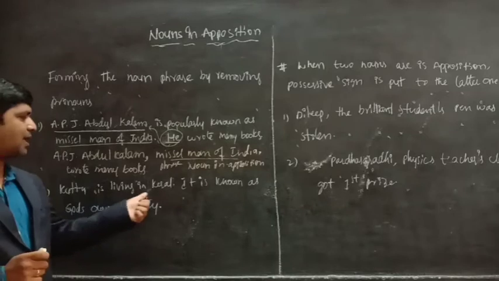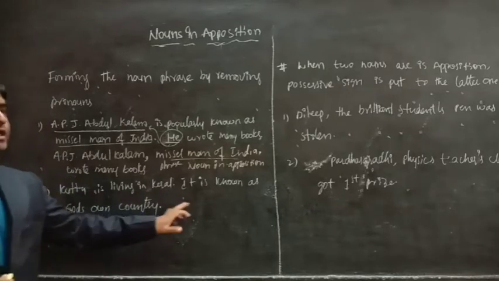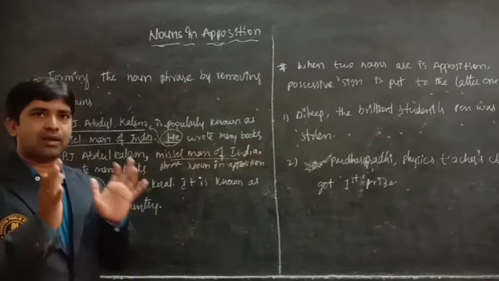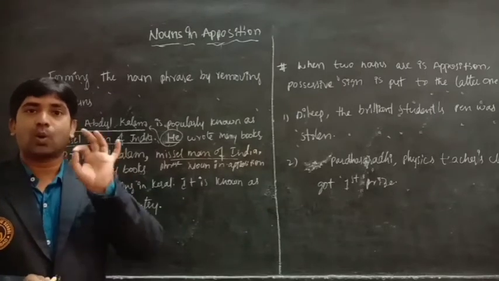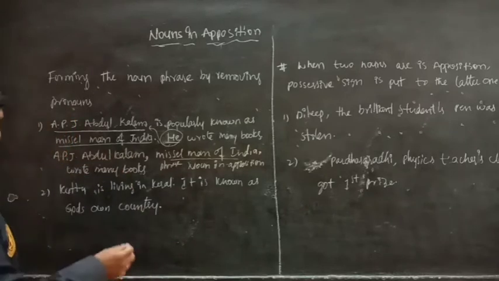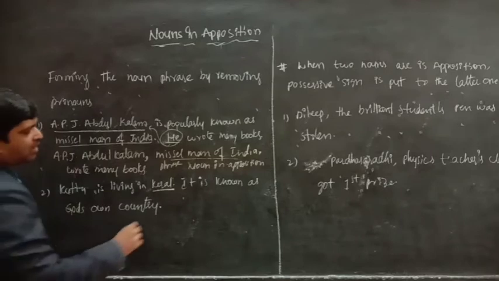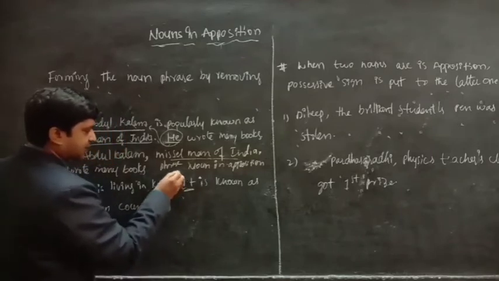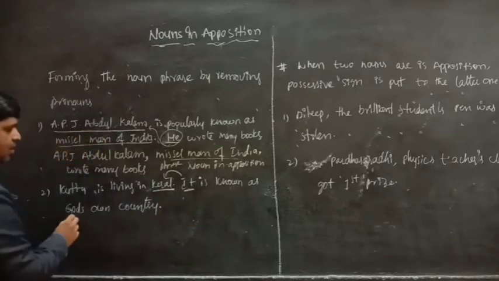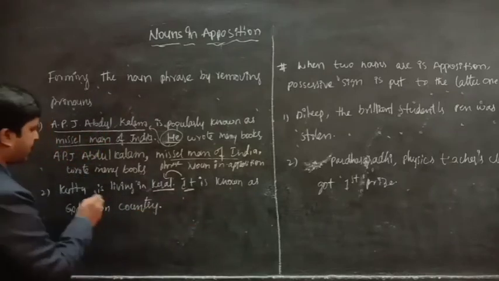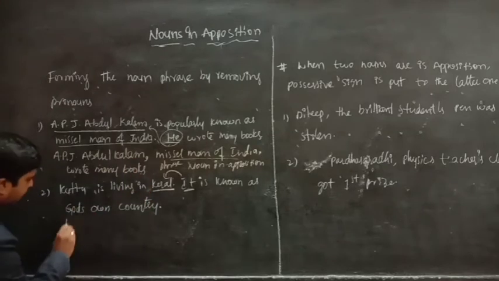Here, see another example. Kuti is living in Kerala. Where does Kuti live? In Kerala. It is known as God's own city. Here, we are speaking about Kerala, and here "it" indicates Kerala. Here Kerala is known as God's own country.